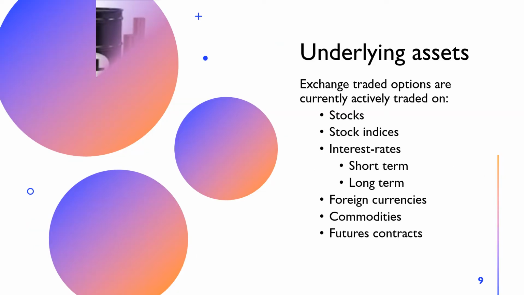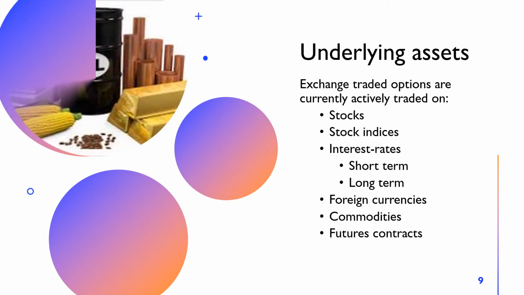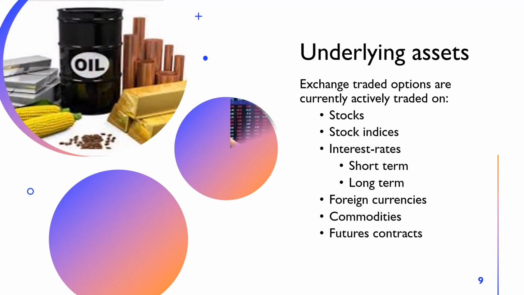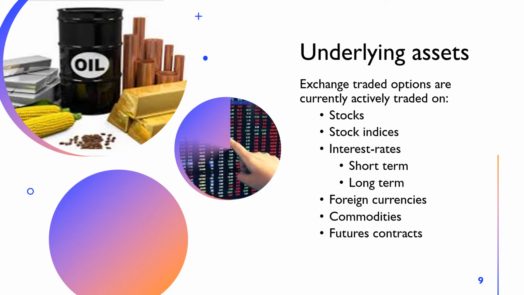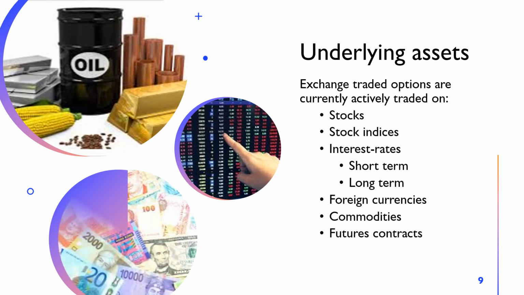The asset that the option holder has the right to buy or sell is called the underlying asset. Underlying asset refers to the asset stated in the option contract and to be transacted. The option derives its value from the value of the underlying asset. Today, investors can trade puts and calls on a wide range of underlying assets. For example, common stock, stock indices, debt instruments, foreign currencies, commodities, and futures contracts.